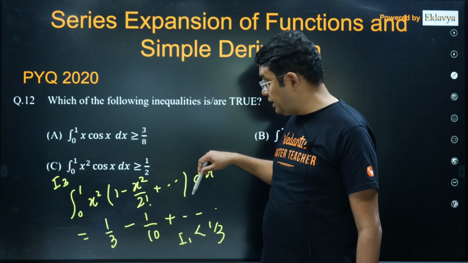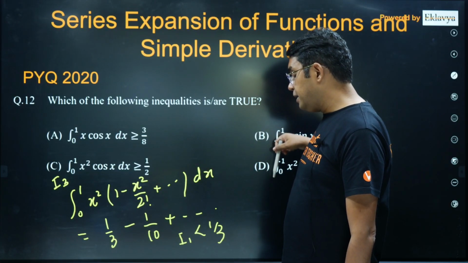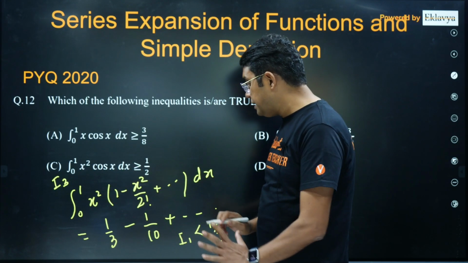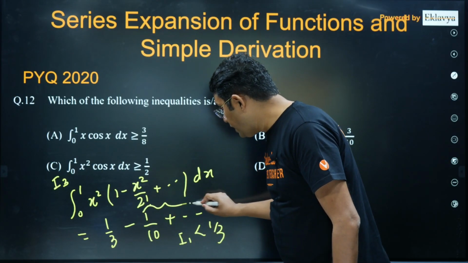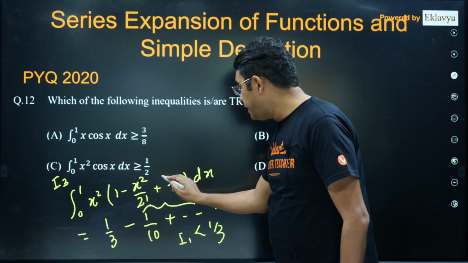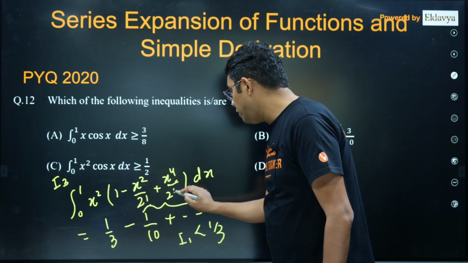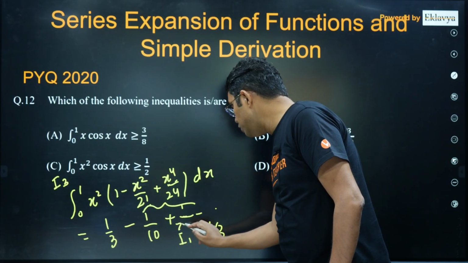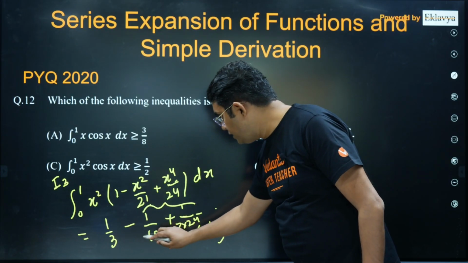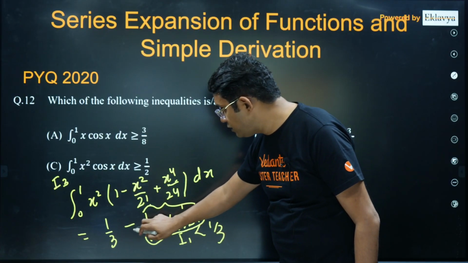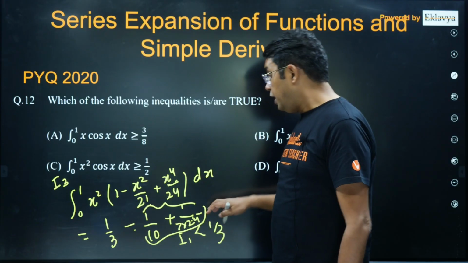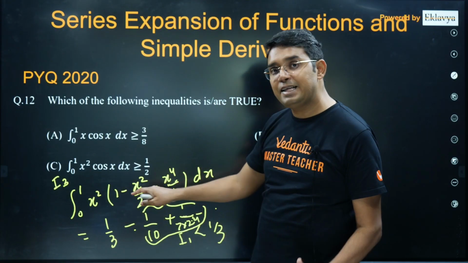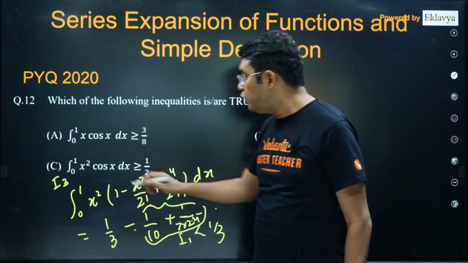Then there will be a positive term, but that will again be subtracted by some other term. So overall, it will be less than 1 upon 3. Coming to the next term, if you combine these two, what will be the next term? If I write x power 4 upon 24, it will be 6, so 7, so it will be 1 upon 7 into 24. Now you can easily see these two terms have to be negative, because this is with negative sign, then this is with positive sign. Other terms can likewise be said to be negative. So this I3 has to be less than 1 upon 3, but they are saying it is greater than 1 by 2, so that is wrong.